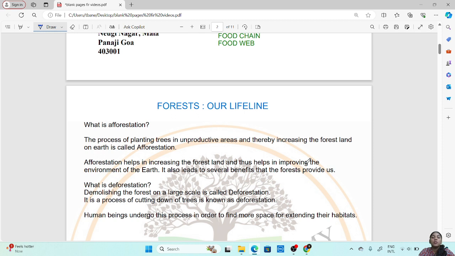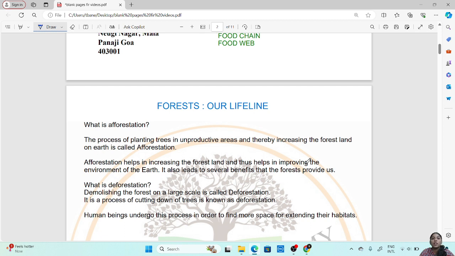Now, as we know, when we plant trees on a barren land, these trees will grow, and when these trees develop flowers and fruits, these fruits will fall off on the ground, and from these seeds, new plants or new trees will grow. These seeds will germinate to give rise to new plants. So this is how the barren land will eventually be converted into forest. So afforestation helps in increasing the forest land and thus helps in improving the environment of the earth.